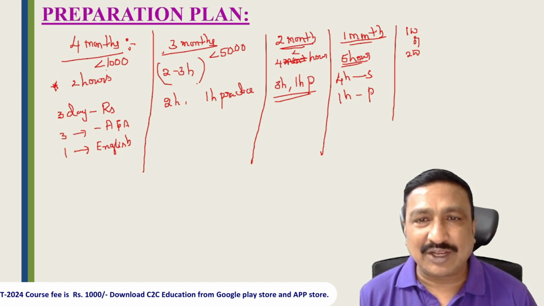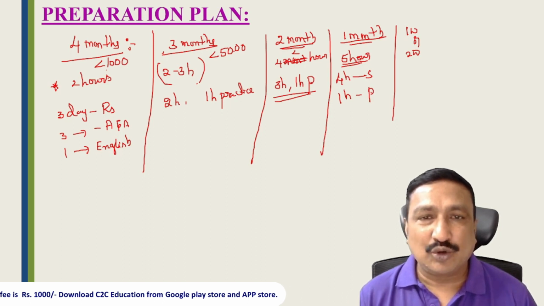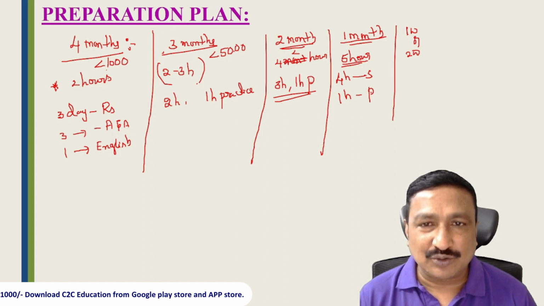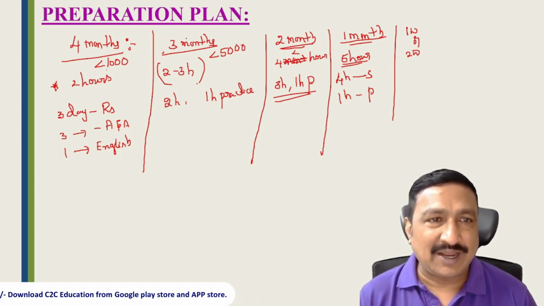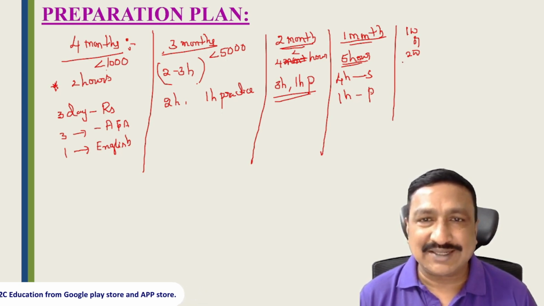Some students, with very good grasping power and who are very intelligent, can prepare for 1 month and they will go right and get a good rank. It is based on the student. So if a student's preparation is good, they can get it. So my plan is minimum 4 months, or 1 week or 2 weeks is sufficient to prepare for the TS ICET exam.